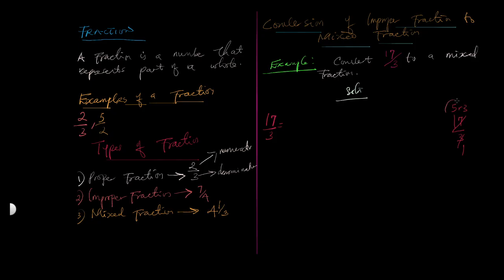This 5 will be your whole number, and the remainder 2 will become your numerator, so it becomes 2 over 3. If you multiply, 3 times 5 is 15, and 15 plus 2 gives you 17.